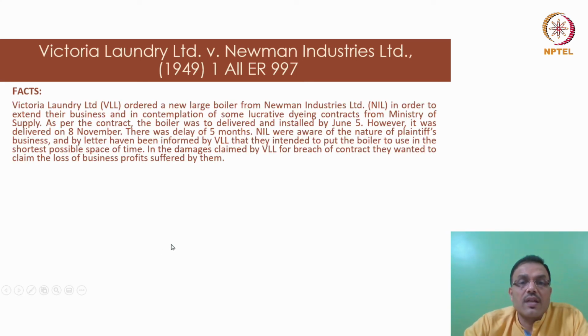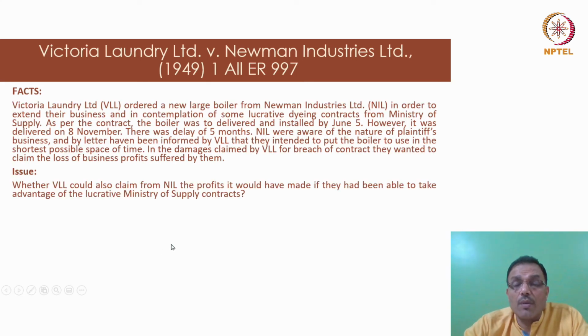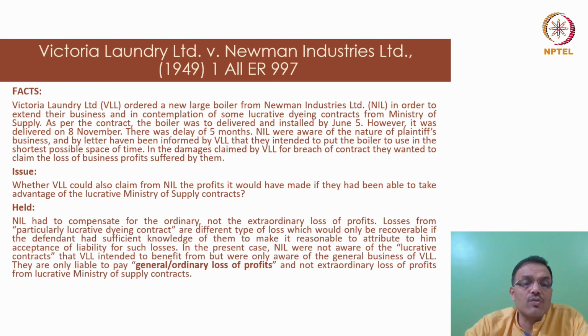This is also a very interesting case, which says about profits, because what this case very clearly says is that you can be made liable for loss of profit. But again, it is the general and ordinary profit loss that can be covered, not extraordinary loss of profits. So when damages are awarded to you, you are not going to be lucratively rewarded for the breach that is committed by the other party.